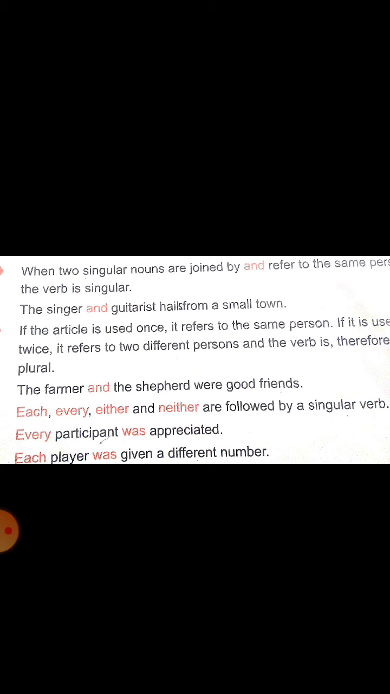Look at the next example. Each player was given a different number. There are many players. Each player was given a different number. That means it is given to all. A different number is given to all different persons. Each player, not players, player, because it is singular. Here the subject is singular. The noun is singular. Each player, what is the verb? Was. It is again singular. You don't use plural, though it is referring to all. You should not use a plural verb. Each player was given a different number.